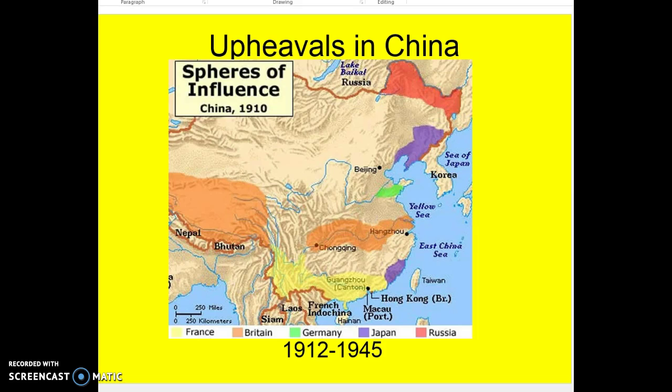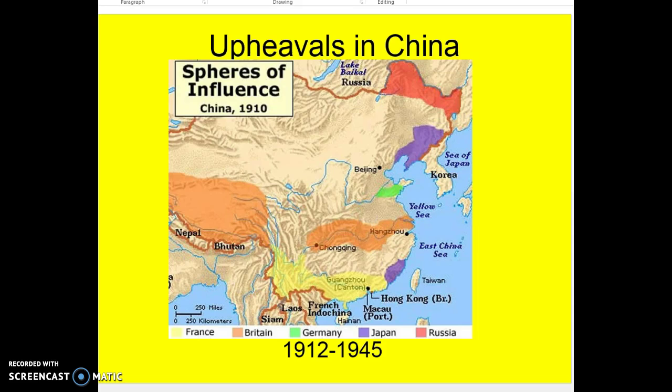Now, after World War I, we see some countries pulling out their sphere of influence in China and some losing their access to China. One such country that lost their sphere of influence in China was Germany, as they had been blamed for World War I. Now, China's like, yay, we're going to get our land back.